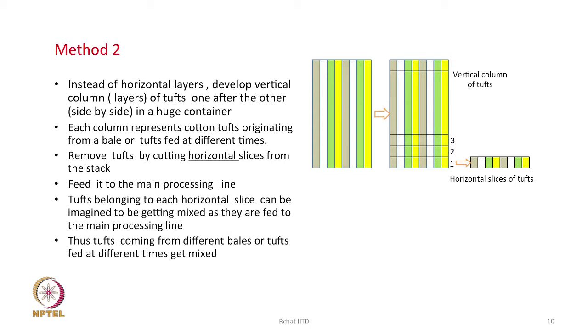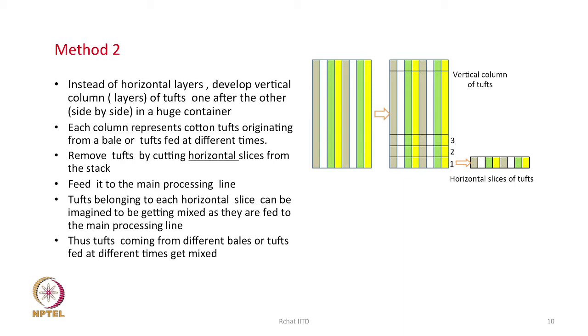The other, method 2, is that instead of horizontal layers we can have vertical layers or vertical columns of cotton tuft, which we can also produce like shown here. It is the same thing, but now it is vertical.